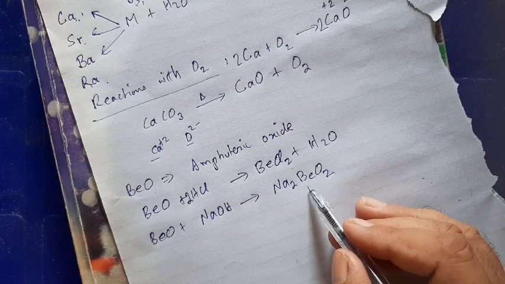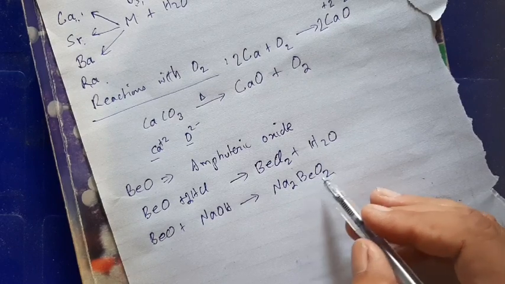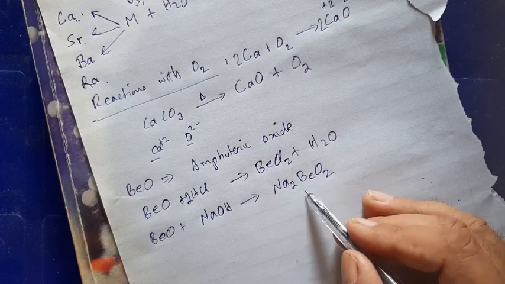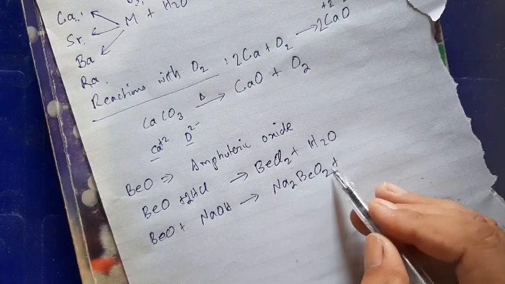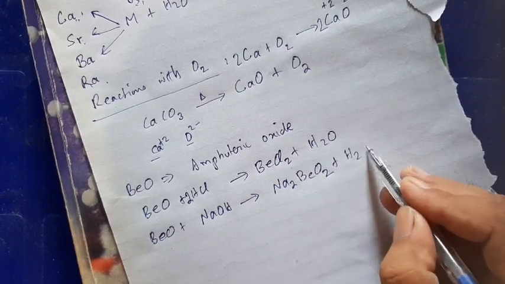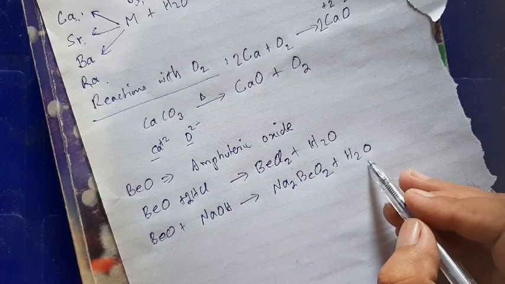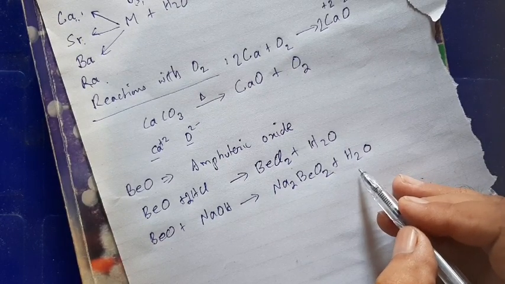But for simplicity, you can write it this way too: sodium beryllate, Na2BeO2. If you do not put hydroxide here, then you will have to write water as well, H2O, as another product. You can balance it.